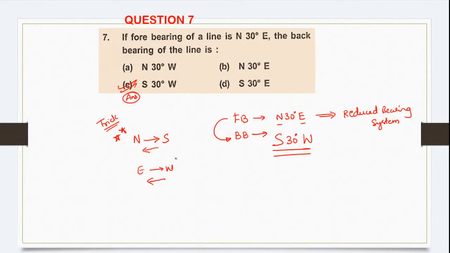If you don't want to remember the trick, you can go by the basic. How will you go by the basic? See, this is your north, south, okay. This is your east and this is your west. So they have given as north, east, 30 degree. So where will the line come? The line will come here. This is 30 degree.